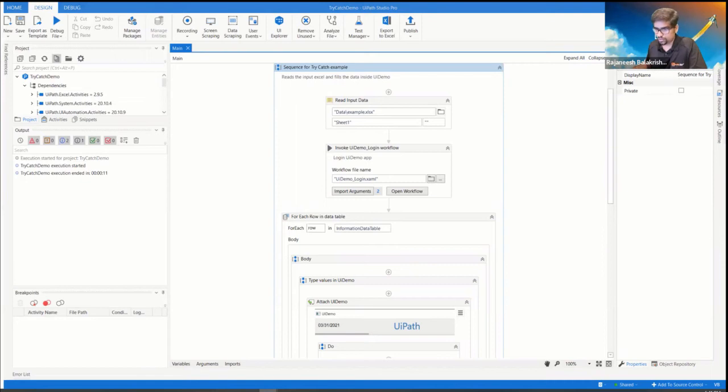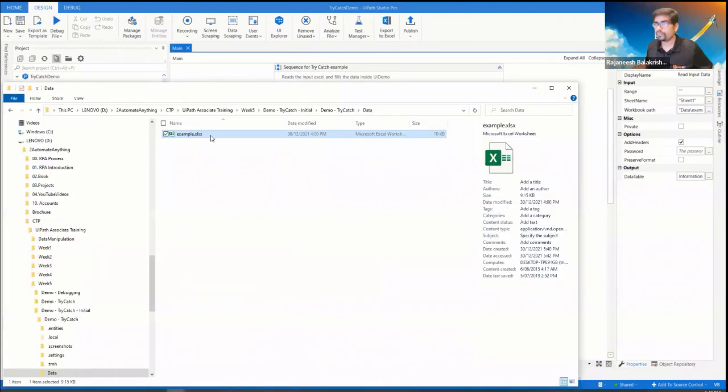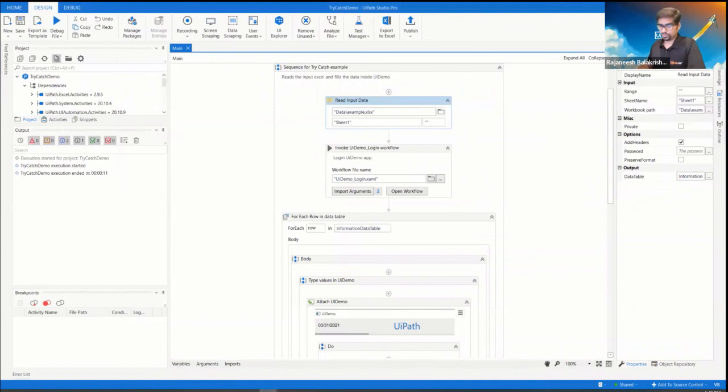Sorry, please just give me a moment. I'm just exploring a few things. I just want an error with an input-output exception.